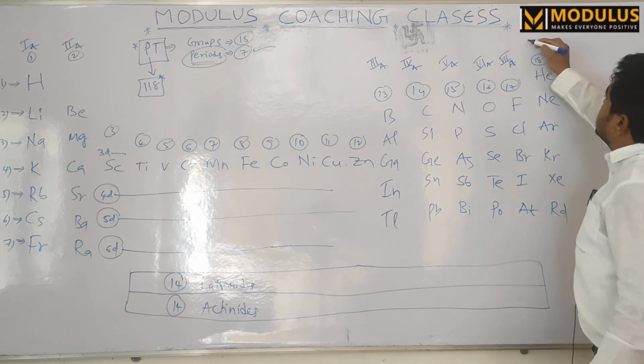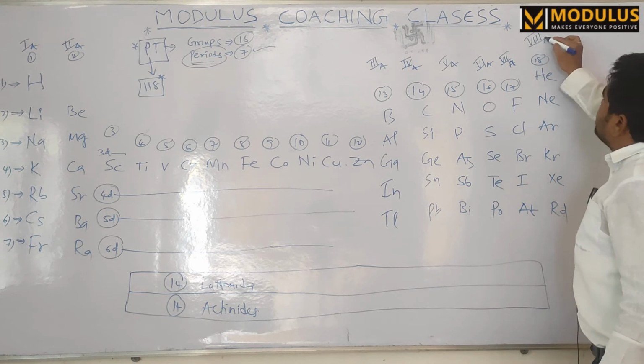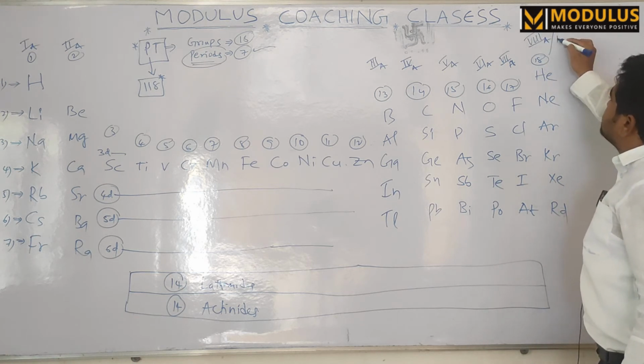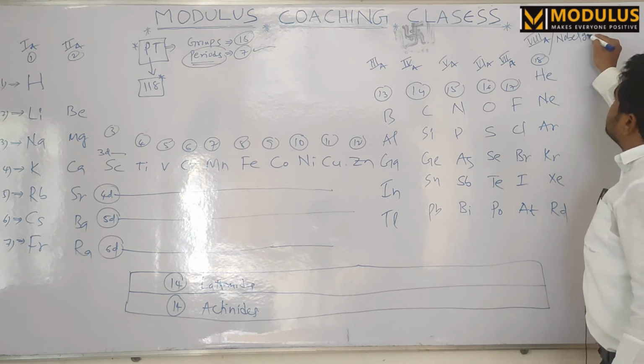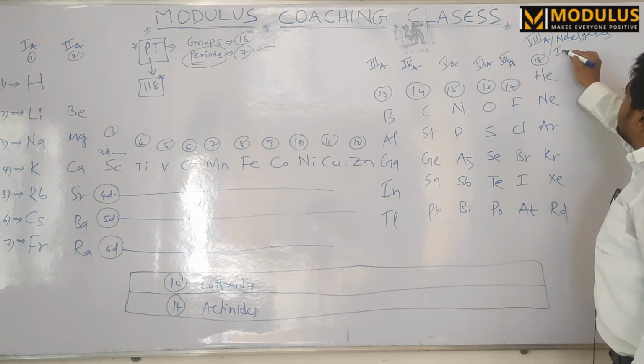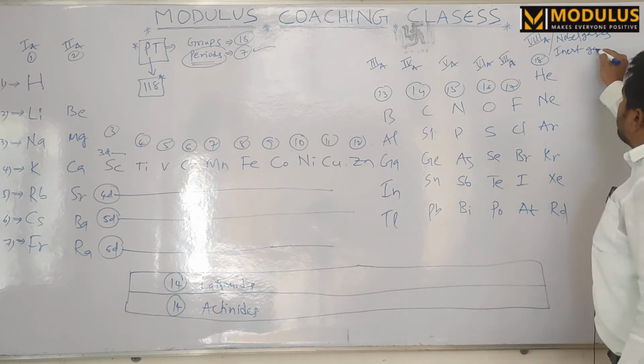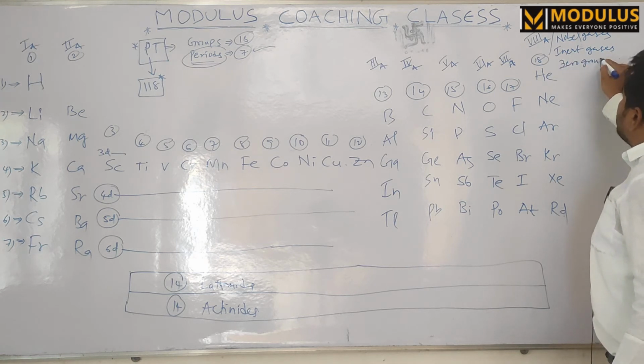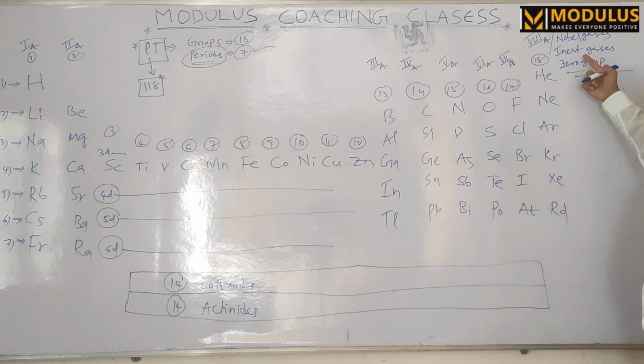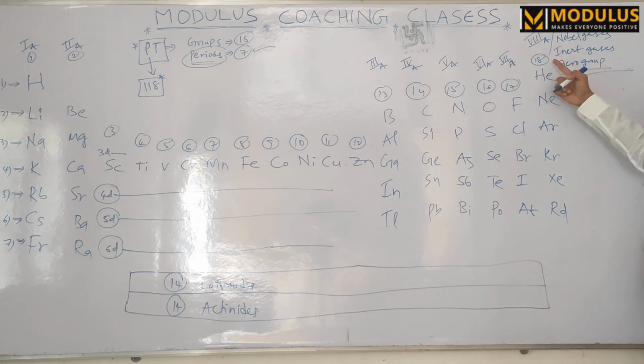The eighth A group is called the noble gases, inert gases and zero group elements. Noble gases, inert gases, zero group elements, eighth A group elements are helium, neon, argon, krypton, xenon, radon.